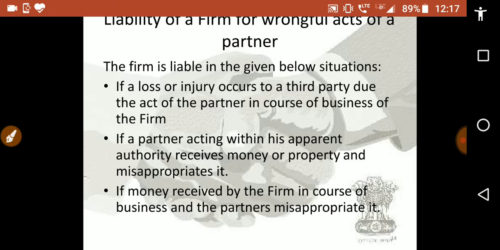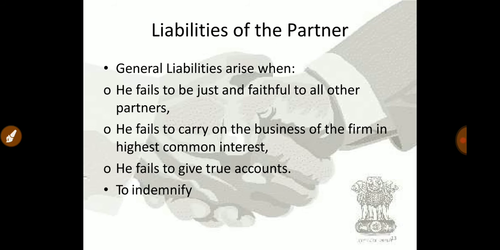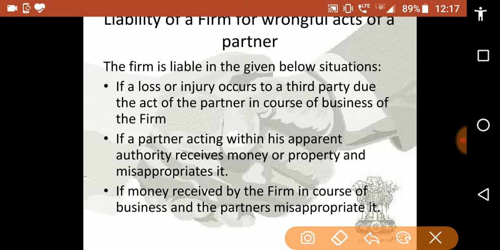First is, if a loss or injury occurs to a third party due to the act of the partners in the course of business of the firm.